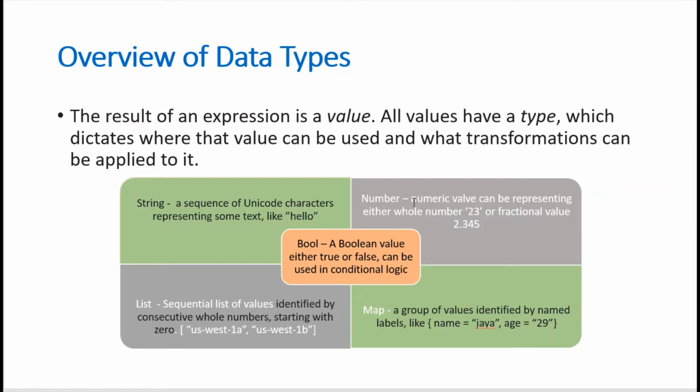And in the same way, number, a numeric value that can represent either a whole number, like 23, or a fractional value, like 2.345. And bool, a boolean value, either true or false, which we can define in conditional logic.